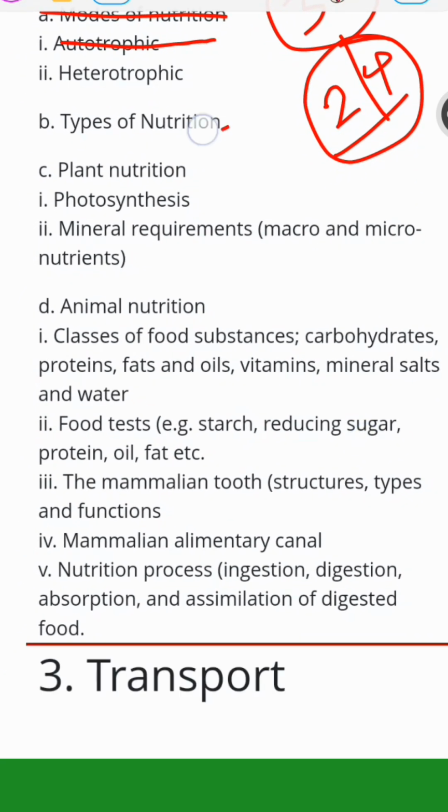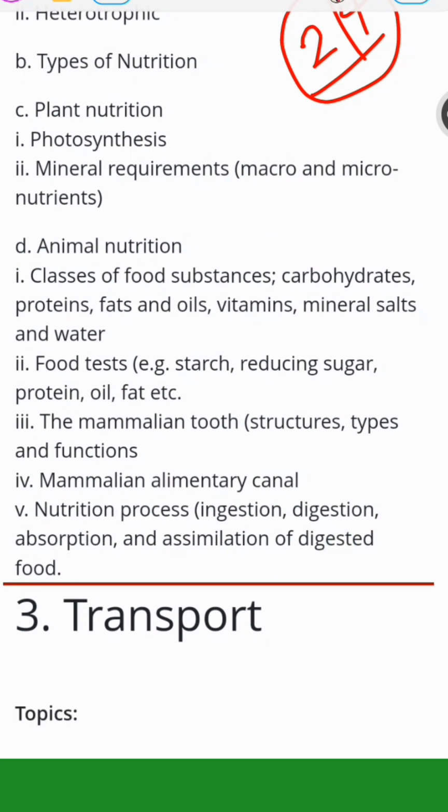Talk about the types of nutrition, plant nutrition, photosynthesis, mineral requirements. You want to focus on all these. Then the classes of food and the test for each food. Classes of food: you have fats and oils, proteins, and the others. Then how to test for each of them. Maybe you're using the iodine test, which is for starch and turns starch blue-black, and the others. You need to know the test for each of them.